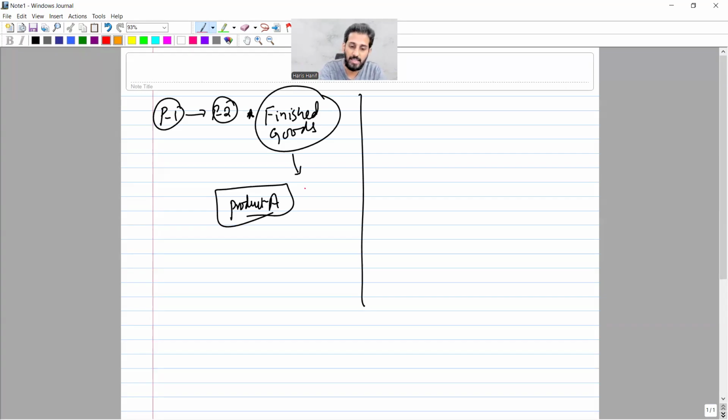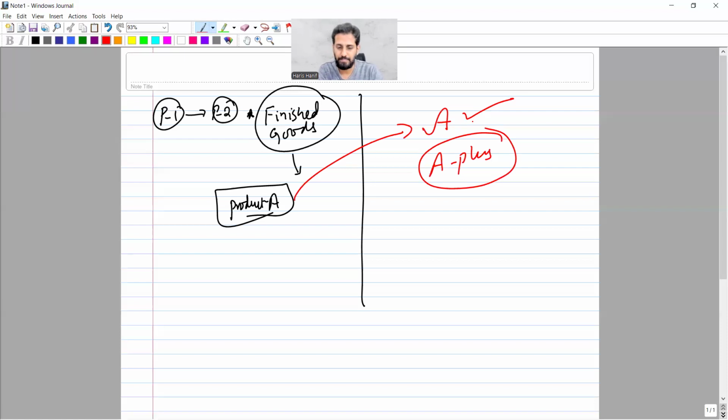My question is whether it should be sold as A or processed further, after which it will be called A plus. So whether to sell the product at the split off point or process further. I am comparing whether I should sell this product at the split off point or further process it.